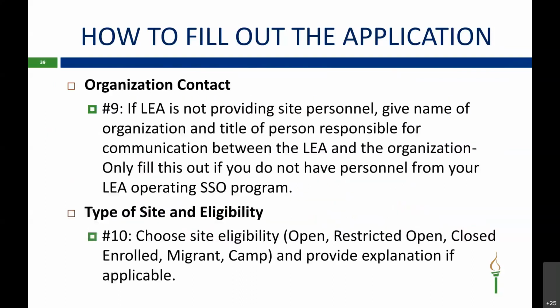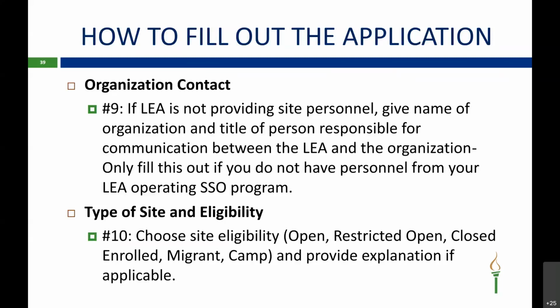Organization contact. This is question number 9 on the application. If LEA is not providing site personnel, give name of organization and title of person responsible for communication between LEA and organization. So you only want to fill this out if you do not have somebody from your LEA operating the SSO program. So if you have somebody from outside your LEA coming in to operate your SSO program, you will fill out question number 9. If the person that's operating your SSO program is in your LEA, you just leave question number 9 blank.